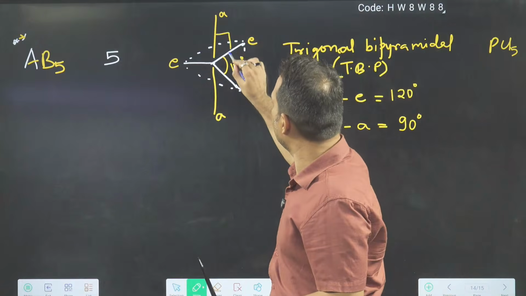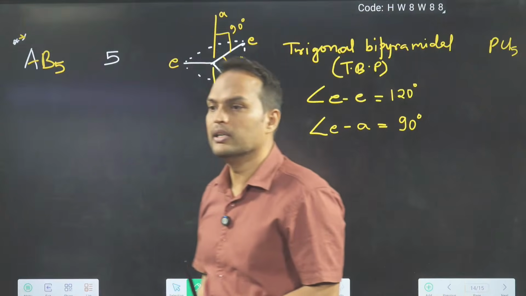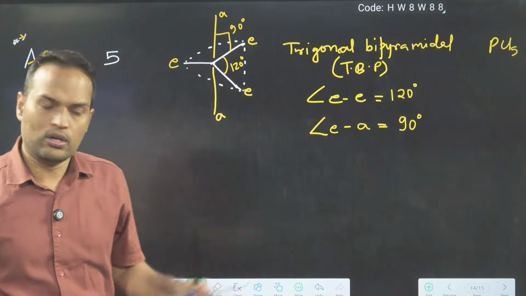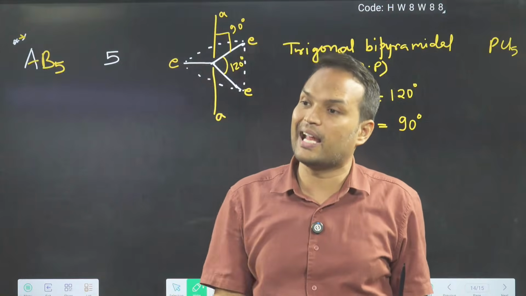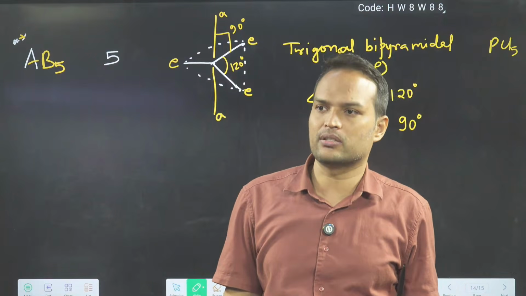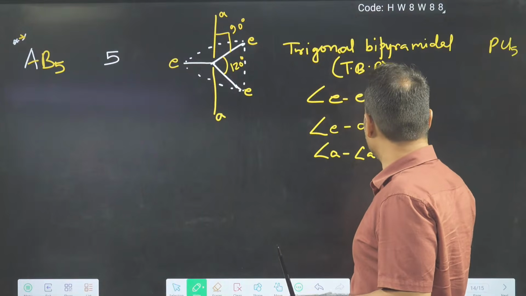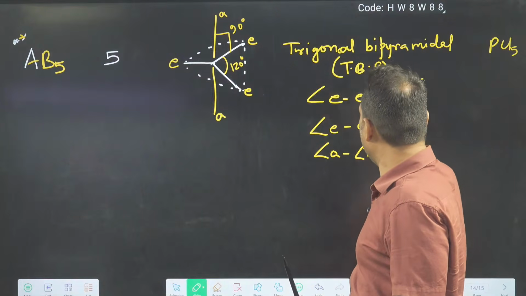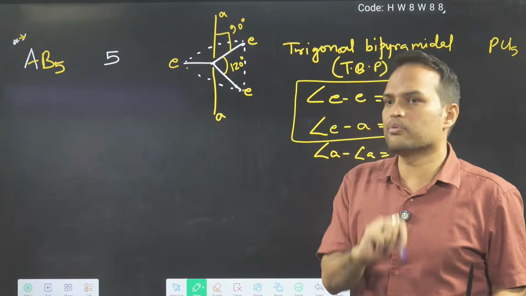This angle is 90 degree. This angle is what? 90 degree. So from this diagram, you will have at least two types of bond angle. I can also ask about axial, how much angle is there? Then you will say, sir, 180. But mainly we will talk about these two bonds. So two types of bonds are there.